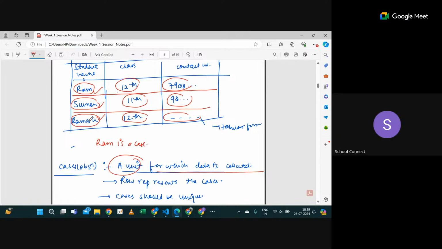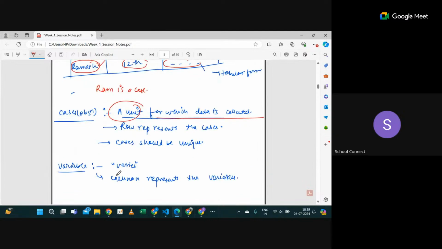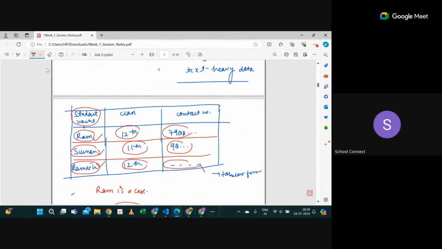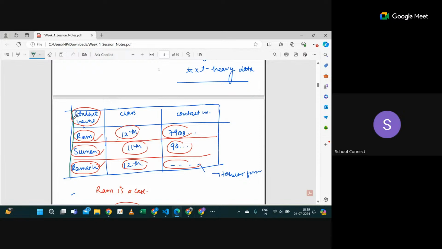Okay, and what is the variable? See, variable is something I told you which should vary. If you see, here is student name, and this column represents the variable. Okay, so what is the column? Let me change the color. So you can see this is the column, right?